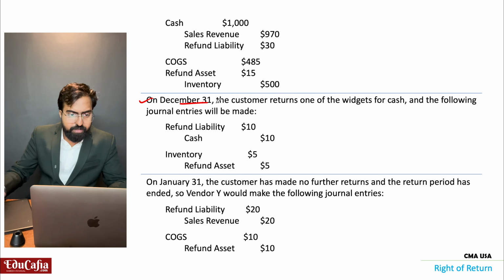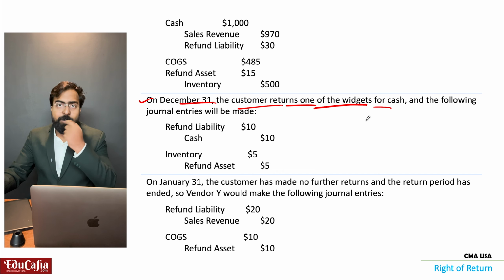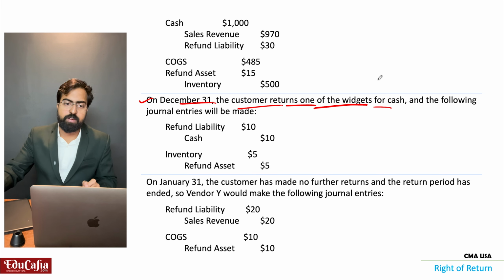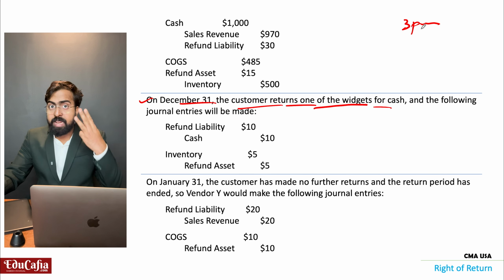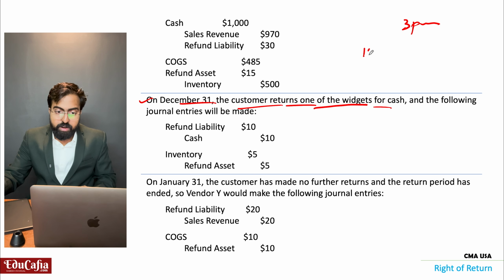On December 31st, the customer returns one of the widgets for cash. One of the materials the customer has returned on December 31st. I was expecting 3, but of the 3 only 1 is returned. That means $10.